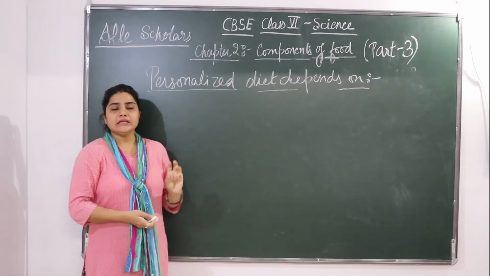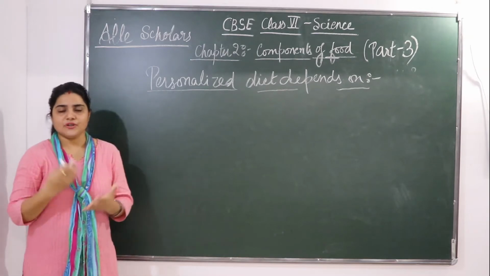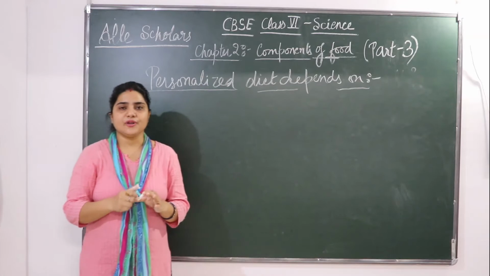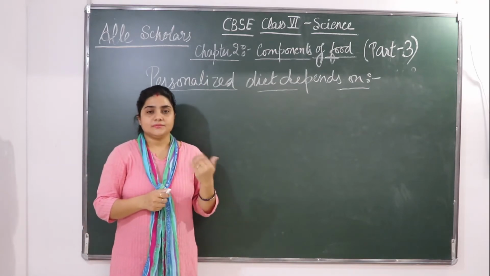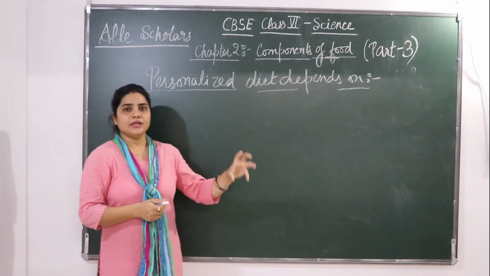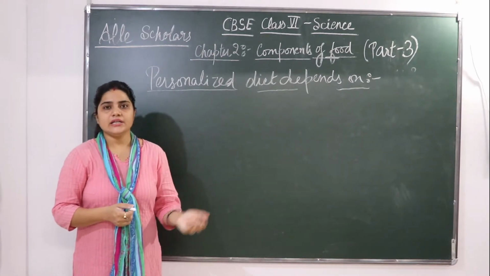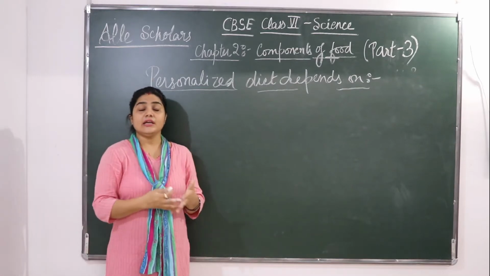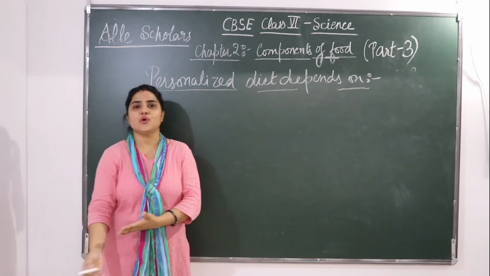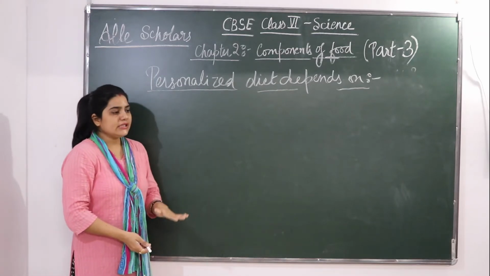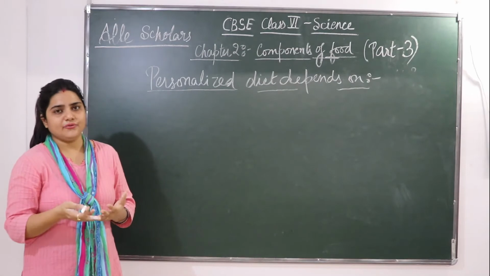Okay, medical history: some persons are suffering from some particular disease, like if somebody is suffering from diabetes, he can't take much carbohydrates. If somebody is suffering from some kidney disease, he can't take much protein, much water. He has been limited to water intake also. So okay, according to their medical history also their diet differs.